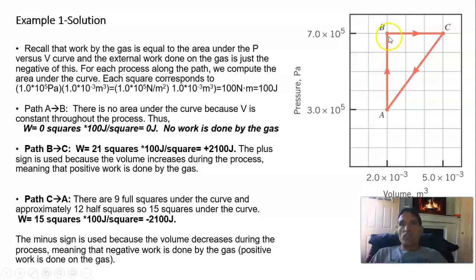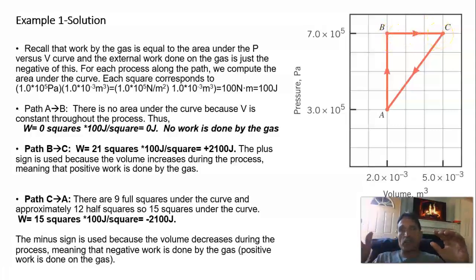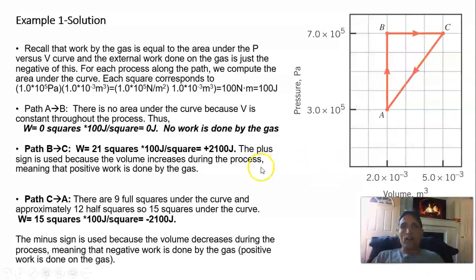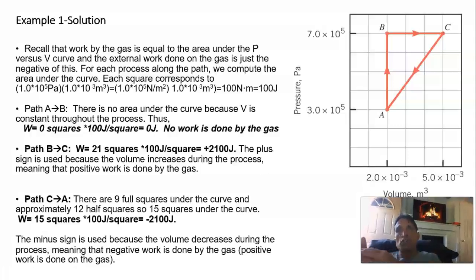And it's positive work done by the gas because the gas is expanding. Right? So displacement, expanding, means negative work done externally because the external force is in the opposite direction as the displacement. And it's positive work done by the gas because the pressure is pushing outward.